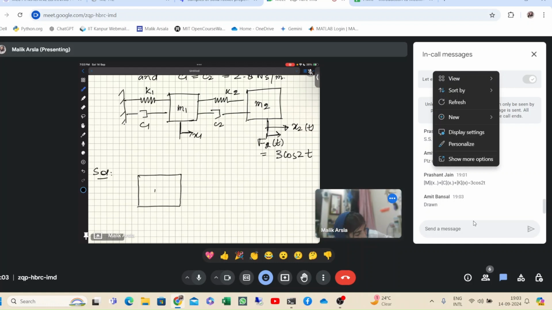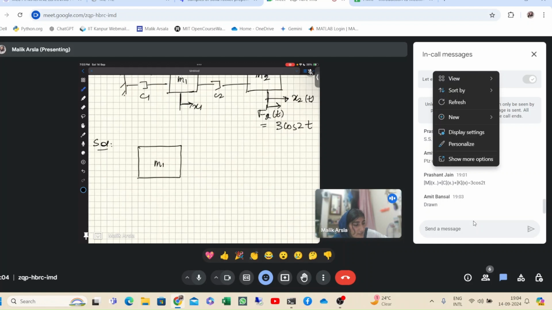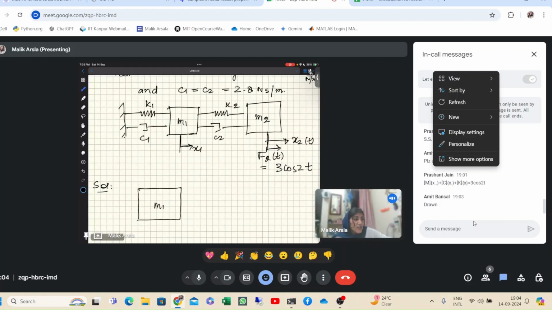So see, for M1 mass, now there will be 4 forces, 2 from this spring and 2 from this. Again, I have assumed x2 is greater than x1. Then the extension in this K2 spring will be x2 minus x1. Now what will the direction be? As I mentioned in previous problems also, this spring will get more extended, so the spring force will be in this direction. It will apply a force on M1 to the right side and on M2 to the left side.